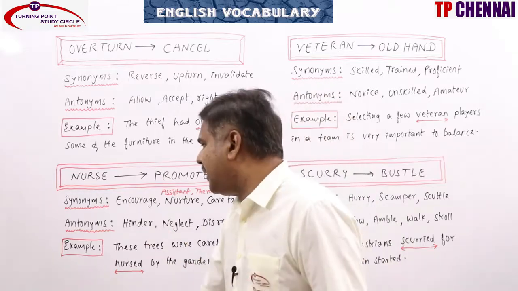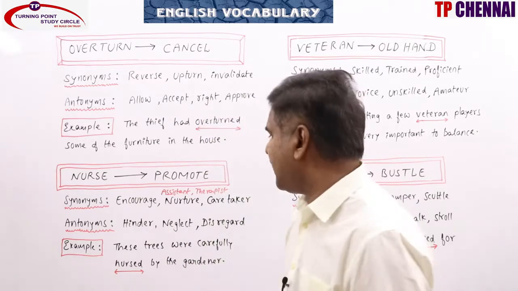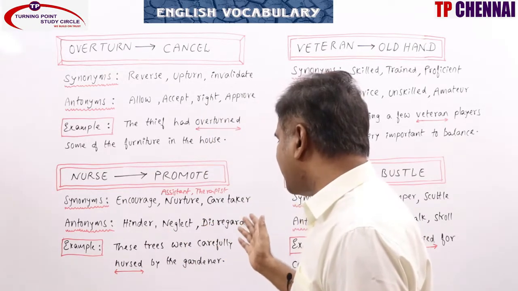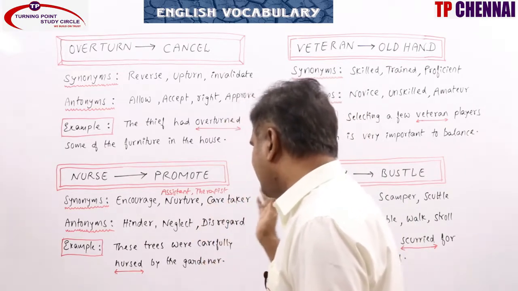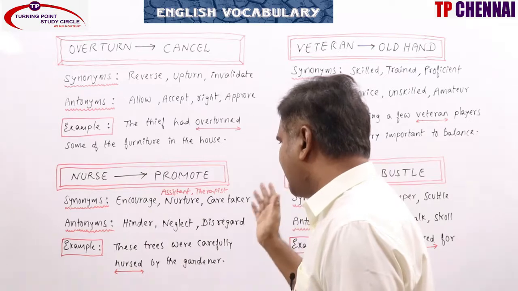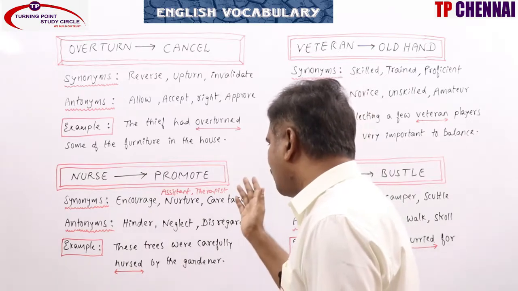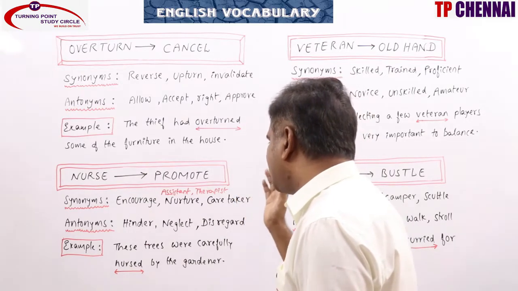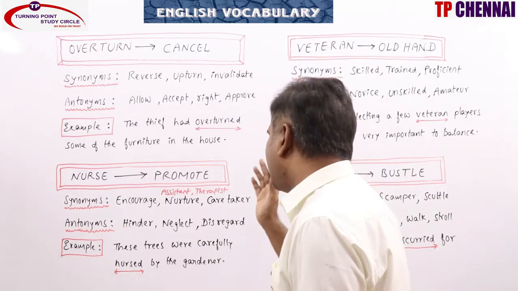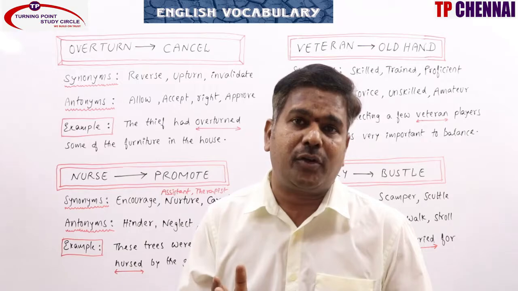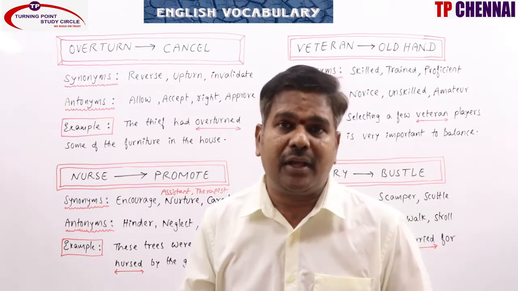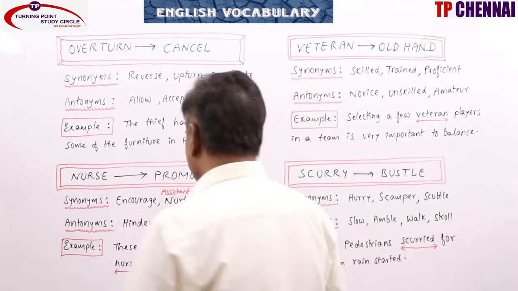All these words can be related to antonyms. Example: these trees were carefully nursed by the gardener. We can give one more example: he gave up his job to nurse his bedridden mother at home. So he gave up his job to take care of, to nurse, his bedridden mother at home.